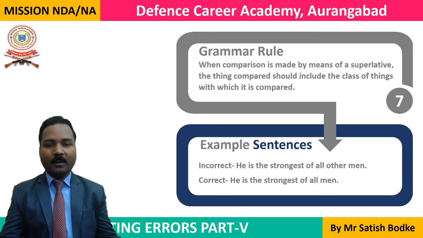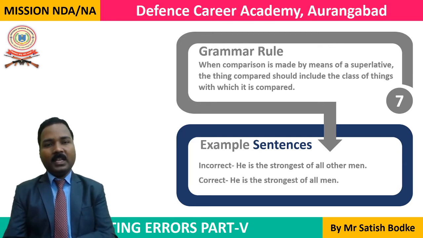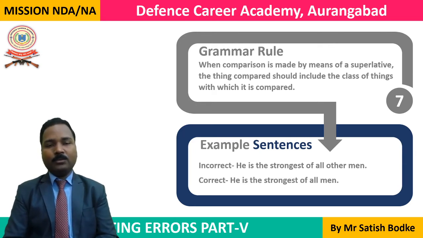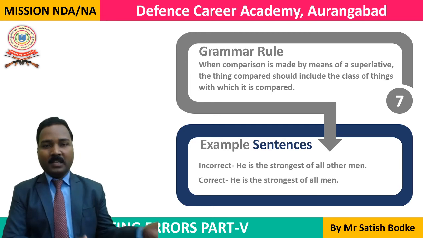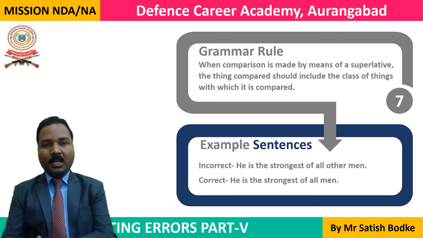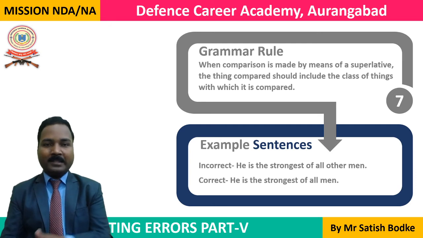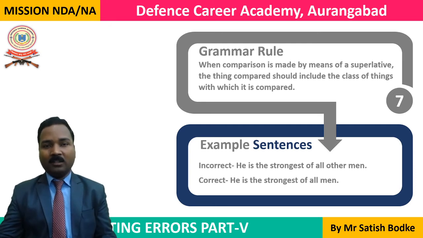So here we say, he is the strongest of all men. Instead of any other we use the word all. His comparison is not with any other individual, but with all other boys, all other men who are in discussion in this sentence.